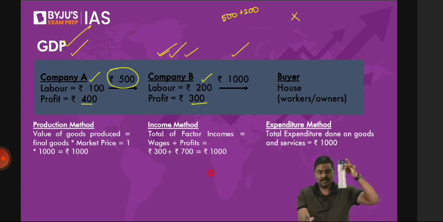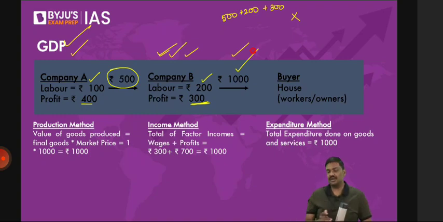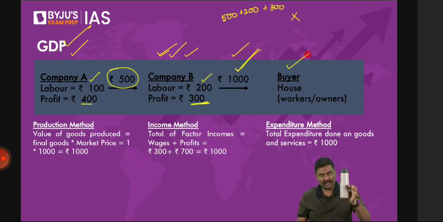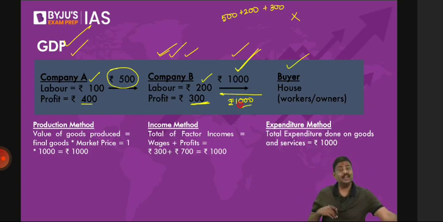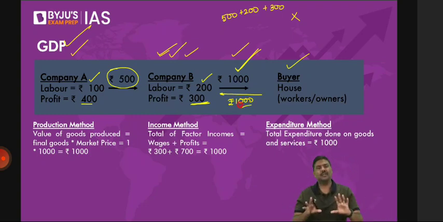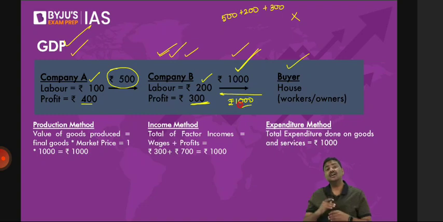So company B will sell it to the consumer at 1000 rupees. So the buyer will purchase the bottle and pay 1000 rupees to company B. Right? Very simple model. Let's start with the first method. What is the first method? Production methodology.